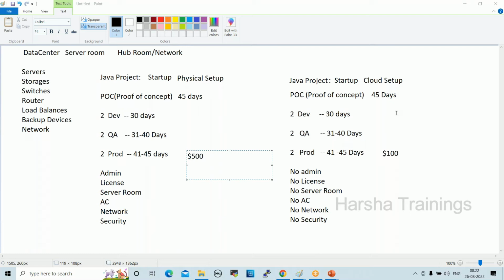That is why whoever is starting startup companies now, they are directly moving to cloud without purchasing physical servers. In cloud setup, whenever we start the server, billing will start, and whenever we stop the server, billing will stop. Whereas with physical servers, when you procure them, it is a minimum of $4,000 to $5,000 server cost, plus licensing cost and admin cost, right? So currently, project teams are migrating their infrastructure to cloud because of cost.